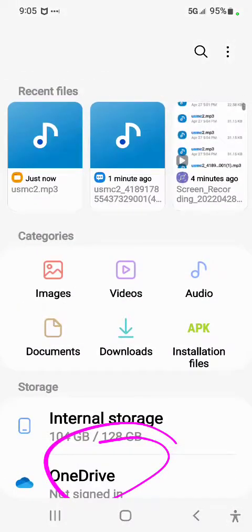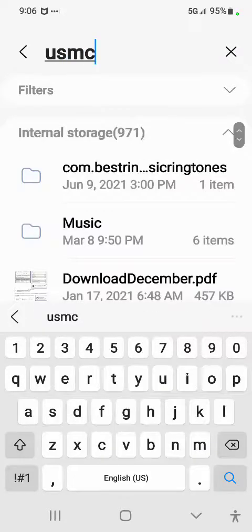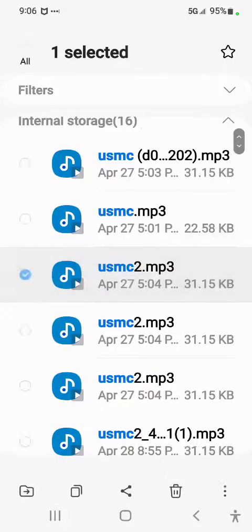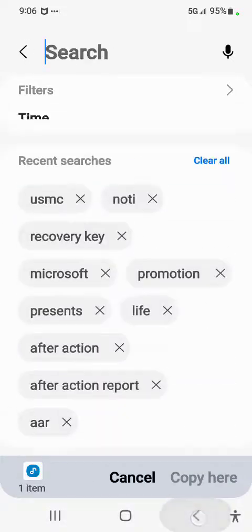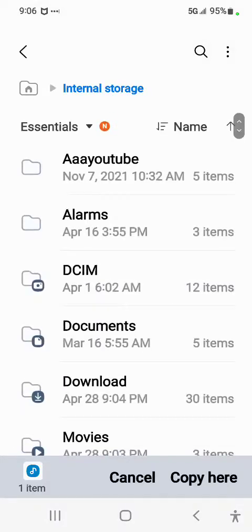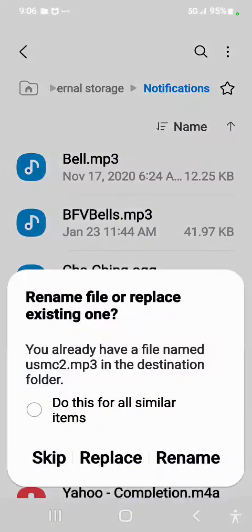Or you can put it in notifications. That is, you just go to the search thing, USMC, hit search. Right there it is right there. Long press it, hit copy. Now back out, go to the first page again, and we go to internal storage, then notifications. Bam, notification, then copy here.